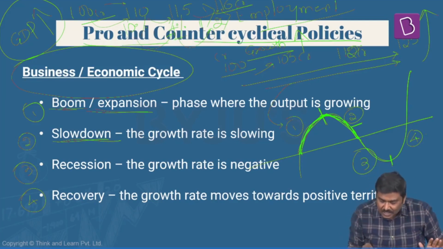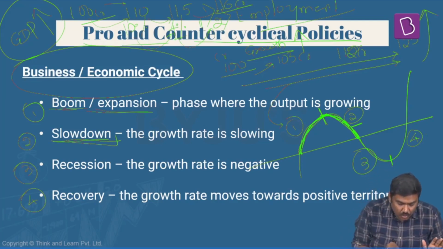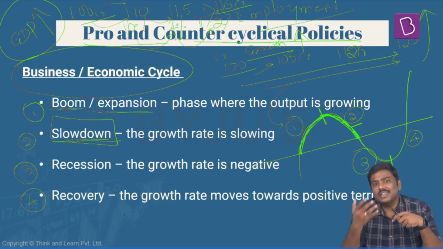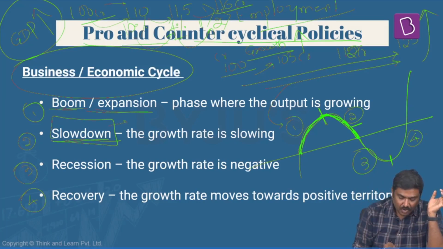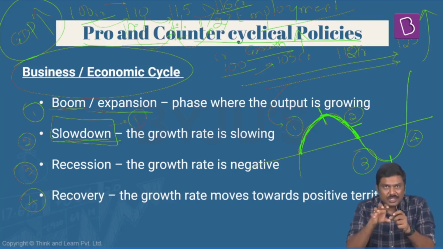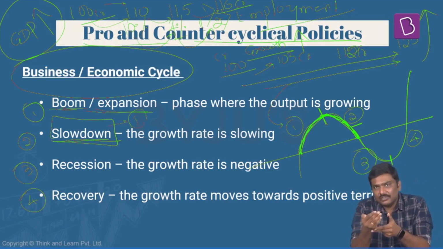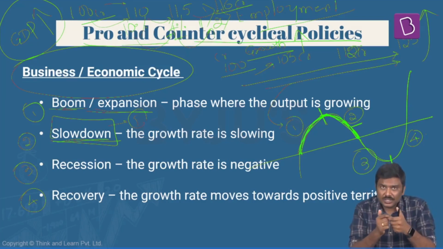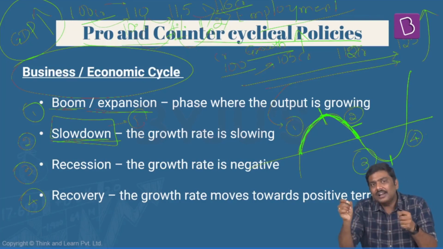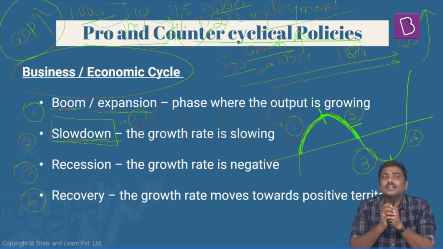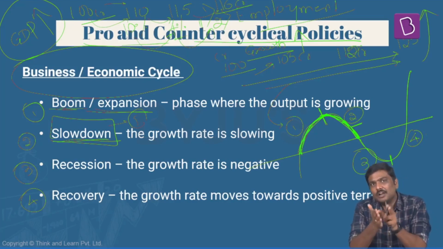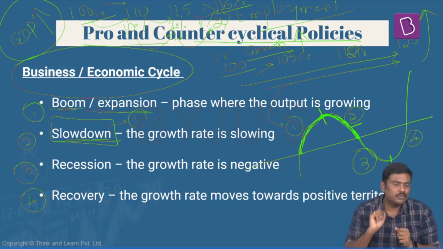This particular stage in the economy is called a slowdown stage. Generally, during a slowdown stage, the investment of the private sector will be much lesser, or the growth rate in the investment will start falling downwards like this. The demand for goods and services, the increase in that will also be declining. The employment generation, or the employment growth rate, will also start coming downwards at this particular point of time.